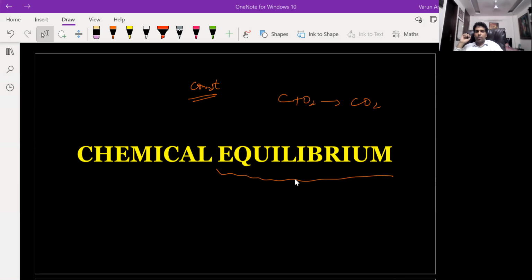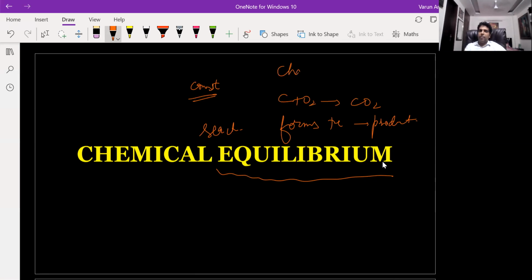When the reactants form products, and the vice versa does not happen, when the reactants form the products and the products don't form the reactants, so that reaction is an equilibrium reaction.